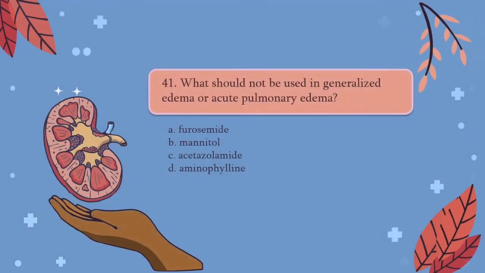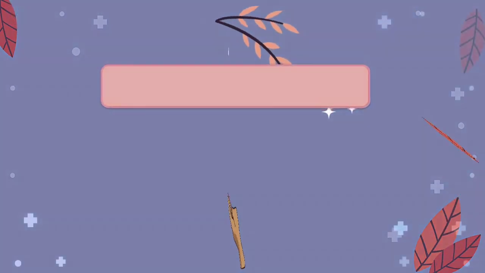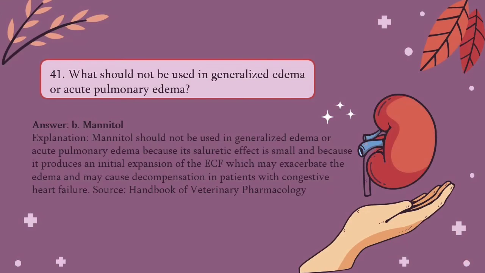For question number 41, what should not be used in generalized edema or acute pulmonary edema? A. Furosemide, B. Mannitol, C. Acetazolamide, and D. Aminophylline. The answer would be mannitol because its saluretic effect is small and because it produces an initial expansion of the ECF, which may exacerbate the edema and may cause decompensation in patients with congestive heart failure.